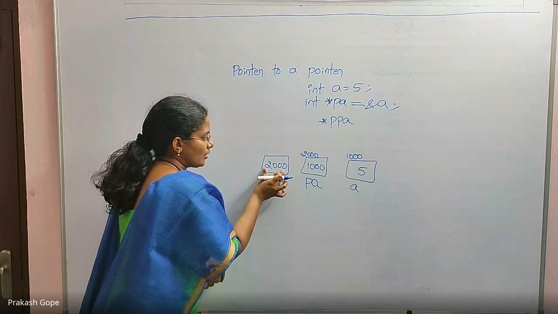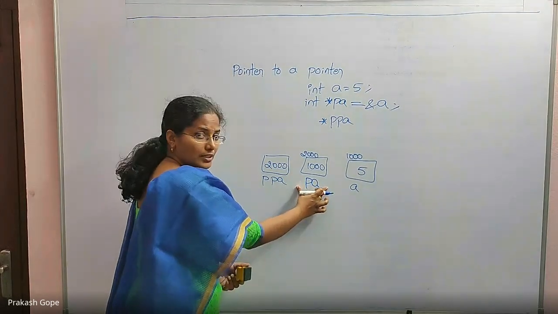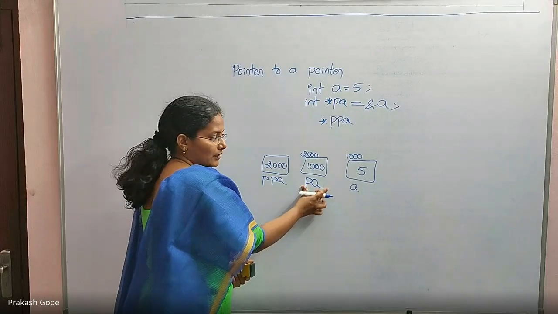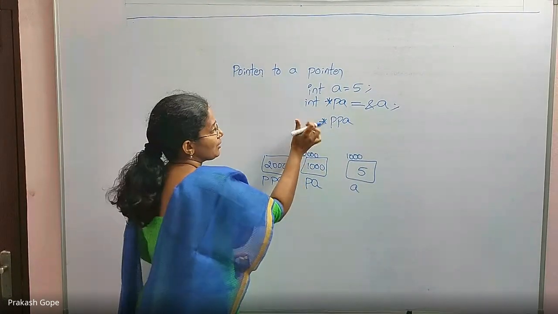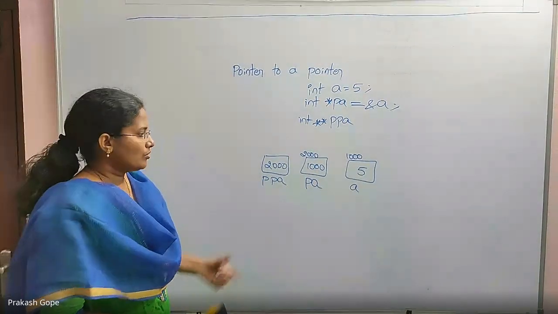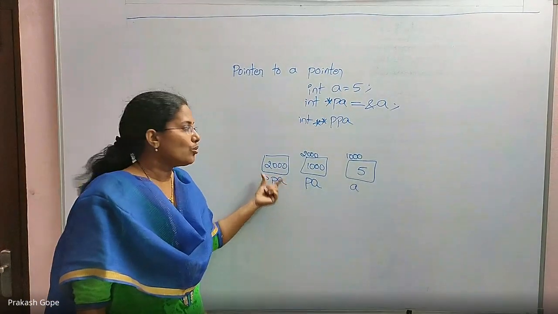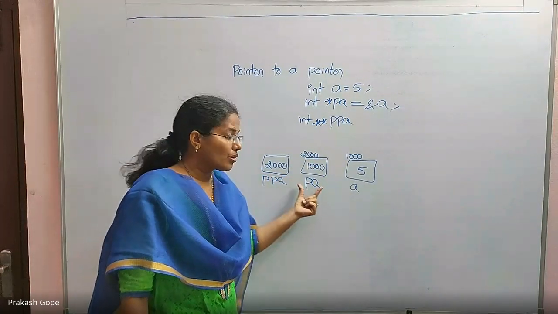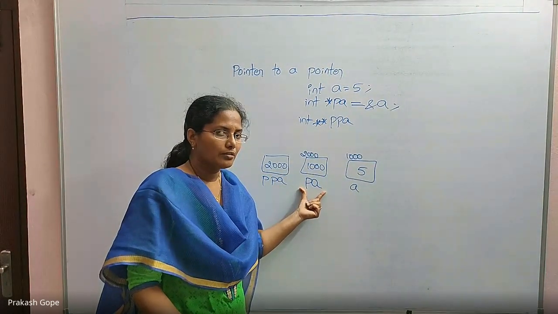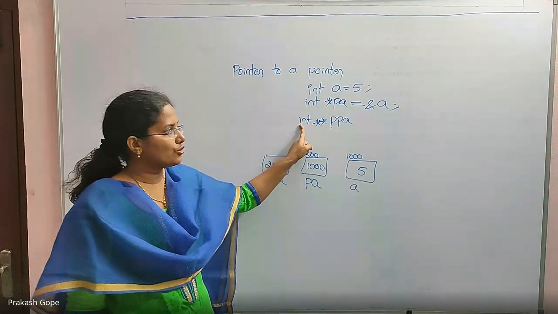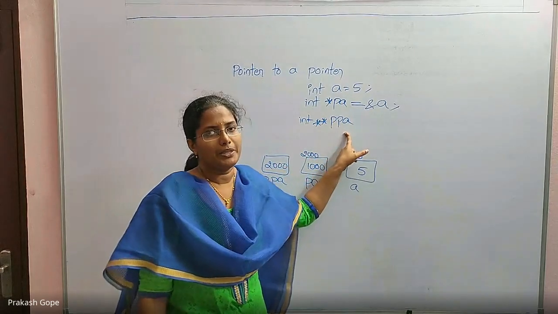What is this? This is an integer pointer. It is not an integer. So the type should be int star. So PPA is to hold the address. So it is star. I want to hold the address of an integer pointer. That's why int star, which means PPA's declaration should be int double star PPA.